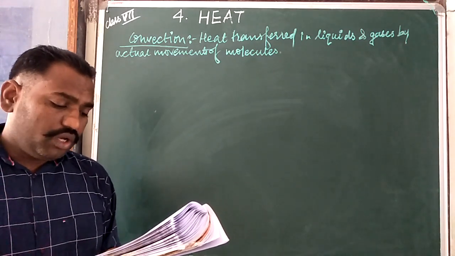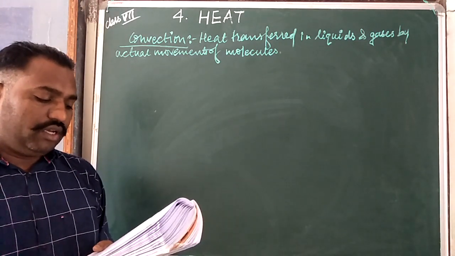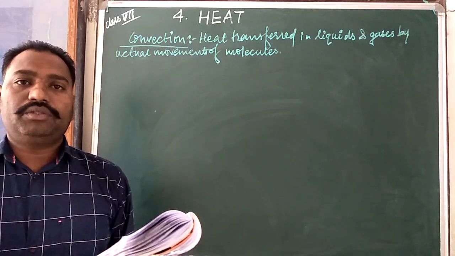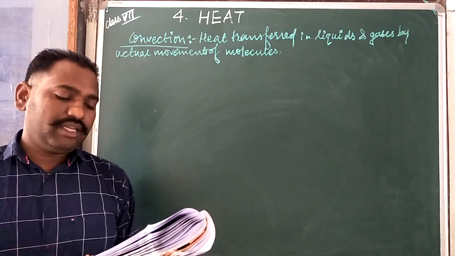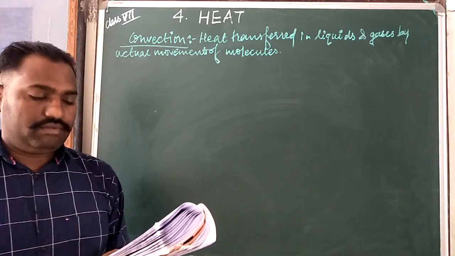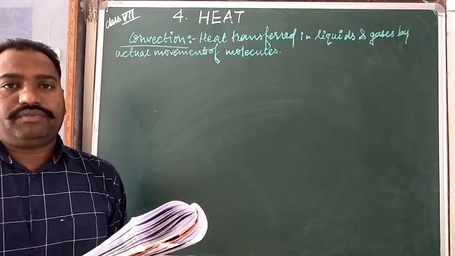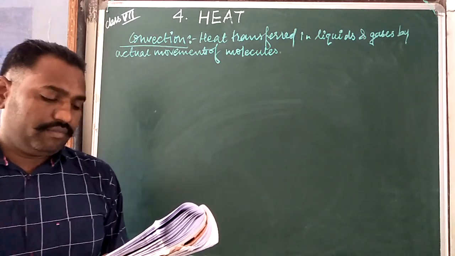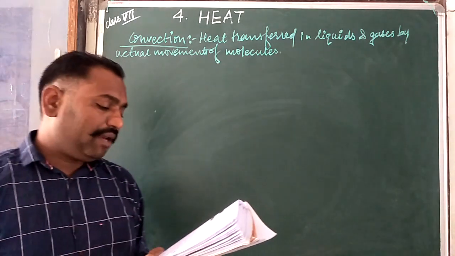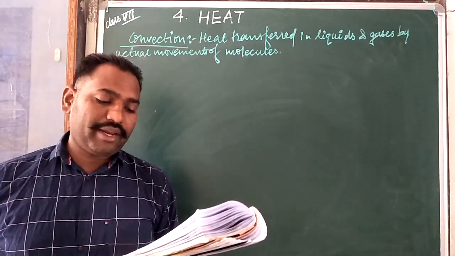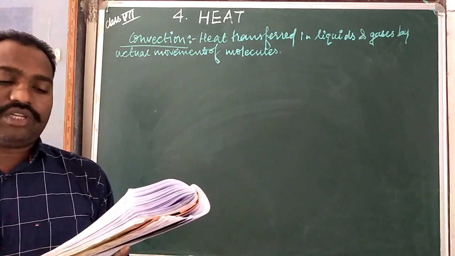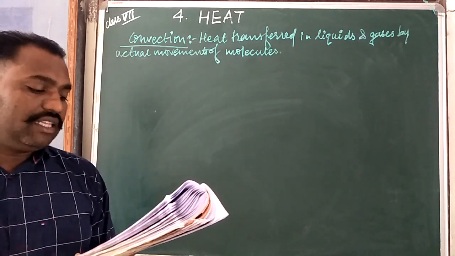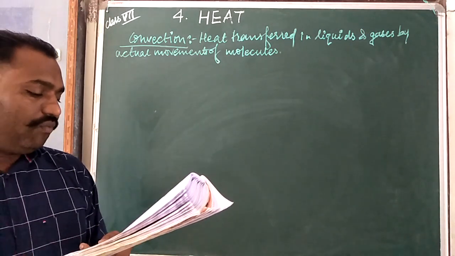For this procedure, we will fill the round bottom flask at least two third. It means out of three parts, two parts will be filled with water, and we place gently a small crystal of potassium permanganate. We keep it and heat the flask with a small Bunsen burner flame. What do you observe?